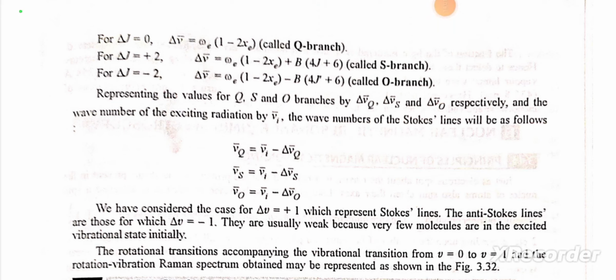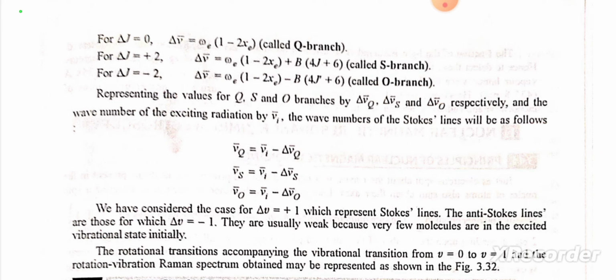For delta j equal to 0, delta mu bar is omega e into 1 minus 2 xe, called Q branch. For delta j equal to plus 2, delta mu bar equals omega e into 1 minus 2 xe plus b into 4j plus 6, called S branch. For delta j equal to minus 2, delta mu bar equals omega e into 1 minus 2 xe minus b into 4j dash plus 6, called O branch.